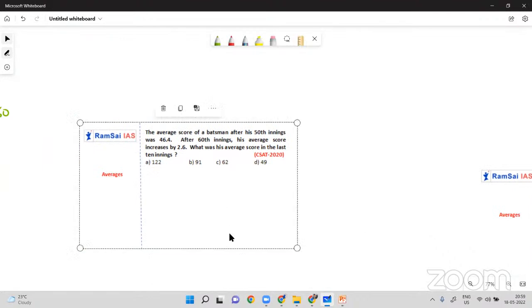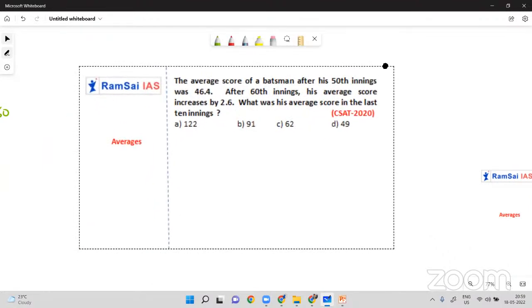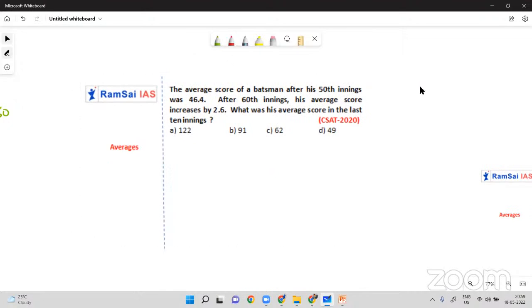This was asked in 2020. The average score of a batsman after his 50th innings is 46.4. After the 60th innings, so you should understand one point, there are 10 innings between the two, right? His average score is increased by 2.6. What was his average score in the last 10 innings? Very simple. The total after the 50th innings is 5 into 46.4, okay? And in the next 10 innings, instead of 50 and 10, I'm considering 5 and 1. And we don't know how much it is.